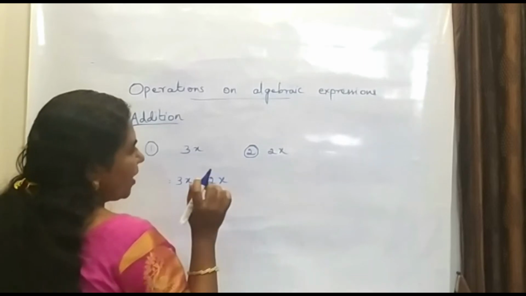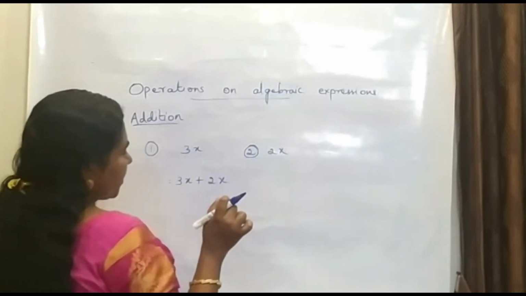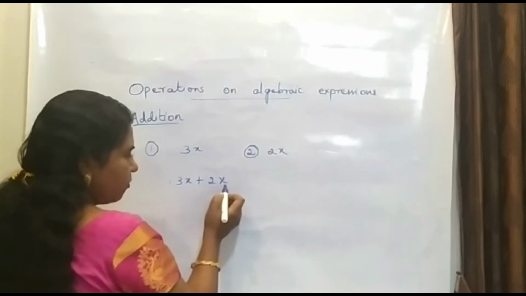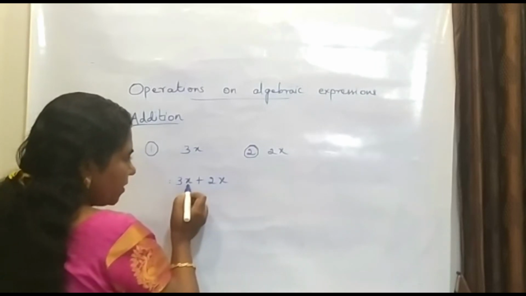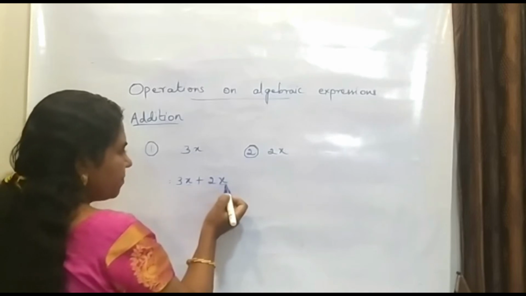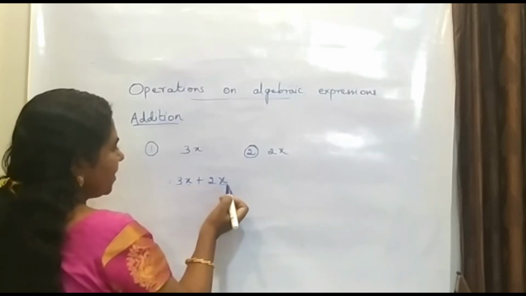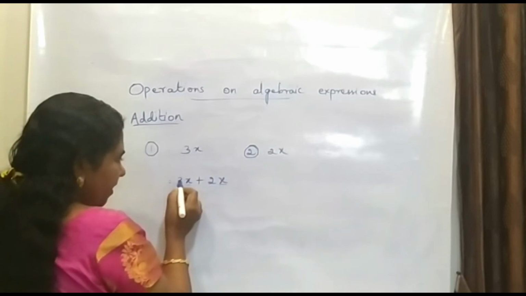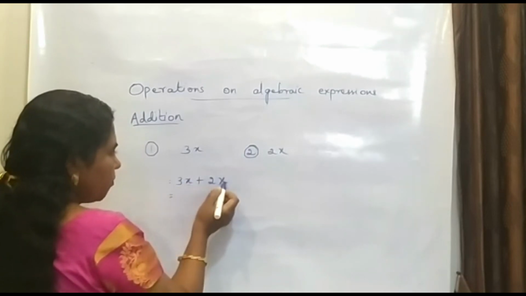Now here we have to learn one condition, that is we can add only like terms. Like terms are terms which have the same literal coefficient. So here both the terms have the same literal coefficient. So both are like terms, and so we can add both the like terms. So the answer will be, here we have 3x and here it is 2x.